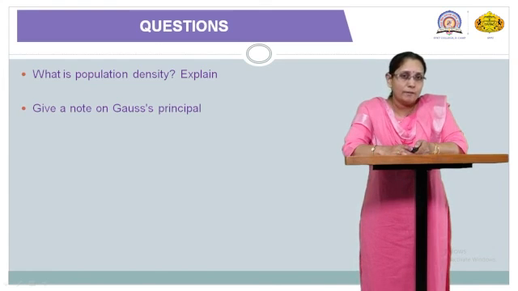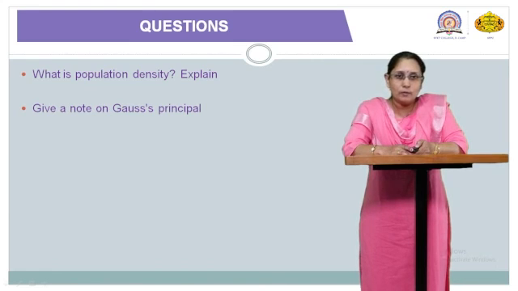So here we have finished this chapter 3. Some questions which I have given for this lecture, you have to solve and upload your answer sheet on Google Classroom. The first question is, what is population density? You have to explain it in detail, and you have to write a note on the Gauss principle.